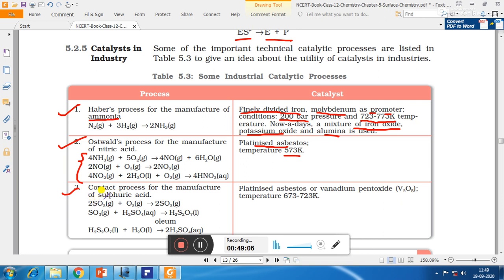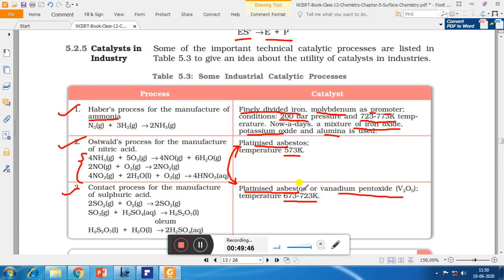Third is contact process for the manufacture of sulfuric acid. In this process, sulfur dioxide is first oxidized to form sulfur trioxide. Then sulfur trioxide reacts with sulfuric acid to form H2S2O7, that is oleum. Then in oleum, if we add water, then it will form 2 moles of sulfuric acid. So in this reaction, the catalyst used is platinized asbestos. So in both of these, platinized asbestos is used as catalyst. Now here, instead of platinized asbestos, we can also use vanadium pentoxide in contact process, that is V2O5, and the temperature is 673 to 723 Kelvin.